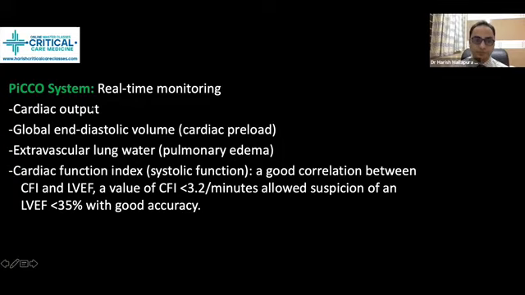real-time monitoring of cardiac output, global end diastolic volume, that tells about the cardiac preload, that tells about the left ventricular end diastolic volume, meaning how much volume is present at the end of diastole, that is the preload. We also get some idea about the extravascular lung water index, which tells about the pulmonary edema. Okay, so normally global end diastolic volume will be around 550 to 800, extravascular lung water index is going to be around